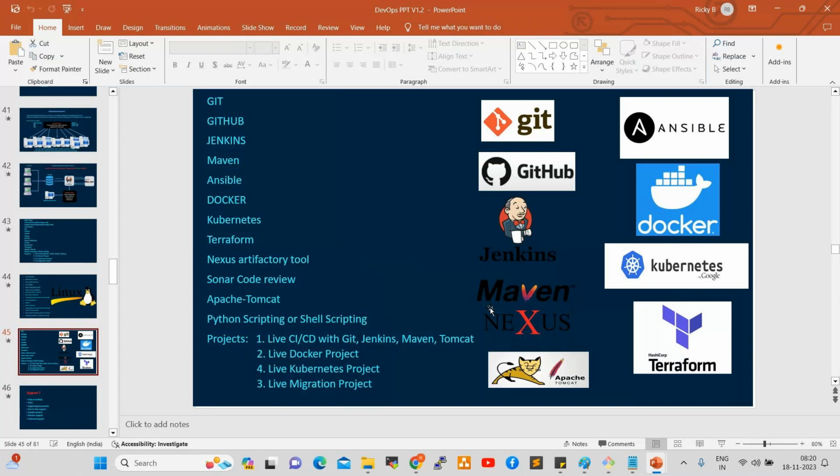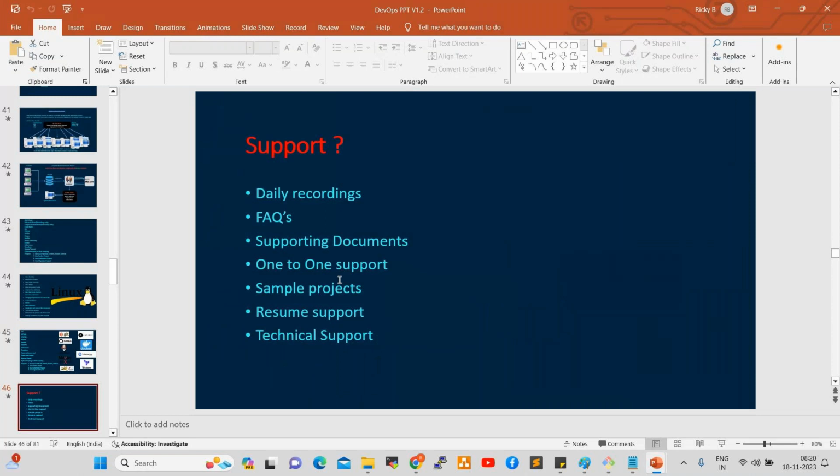Okay. So this is the support which we provide. Daily recordings will be provided. FAQs, frequently asked questions, will be provided: while working on tools or AWS services, what are the questions we get in interviews, those I explained. Supporting documents will be provided.